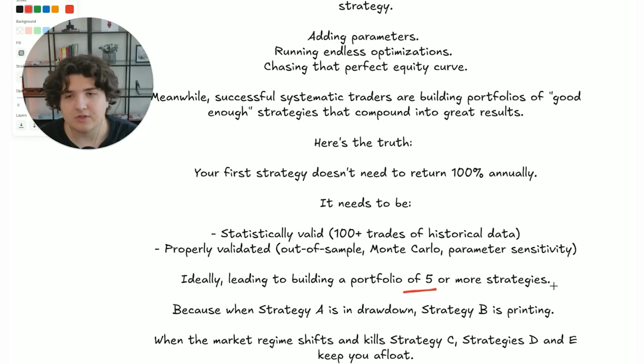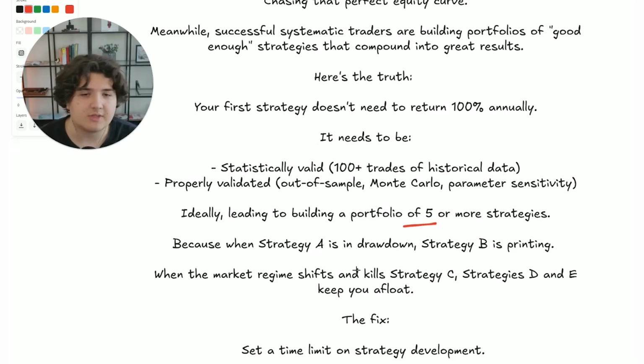And the reason for building a portfolio is because when strategy A is in a drawdown and strategy B is printing, they can equal each other out. And for example, when the market regime shifts and kills strategy C, strategy D and E can keep you afloat. So in part, it's a balancing act, right? You're trying to maintain a very stable equity curve. And by doing so, you're canceling out different strategies that are going to be in drawdown, and then they're going to have a bit of extra return during that market regime.